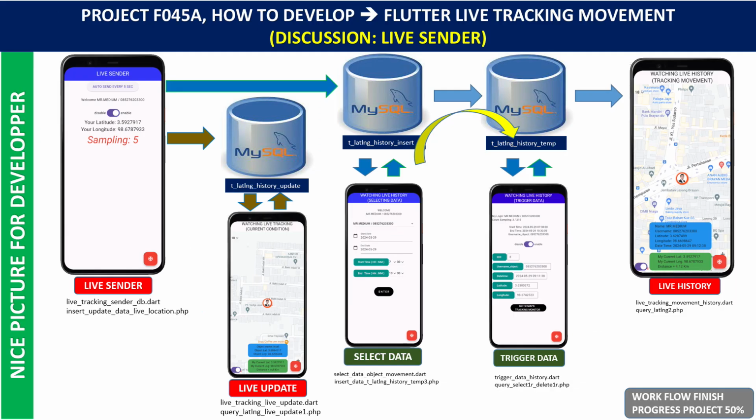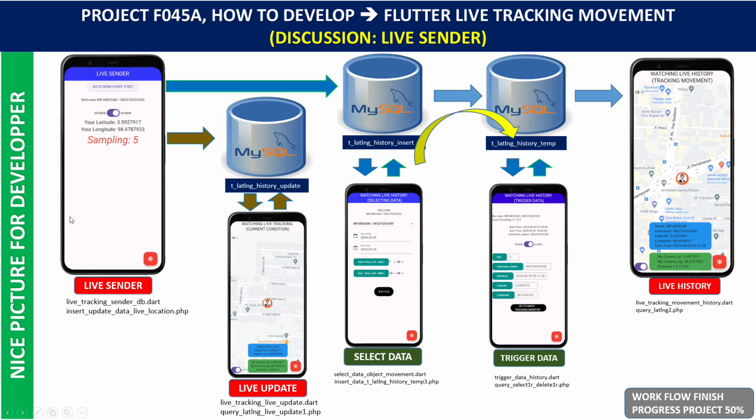This picture is general information for a person, but it is also nice for developers because we know the workflow from one point to another. My project is all of this picture. We show the general view first.